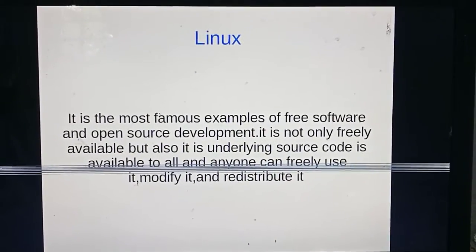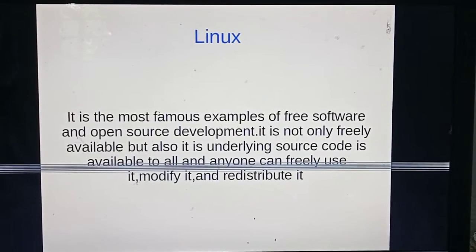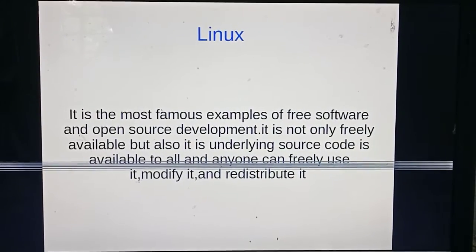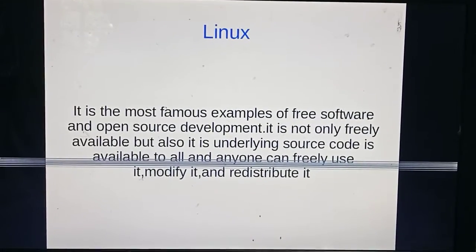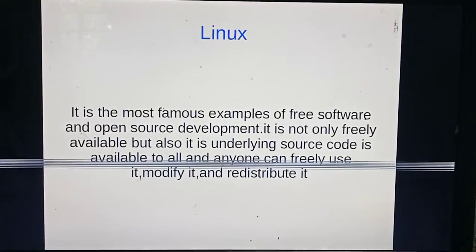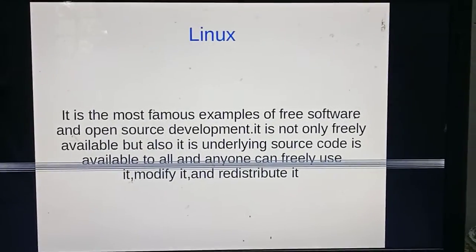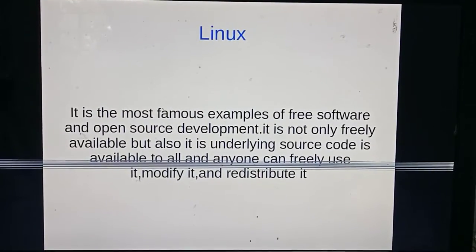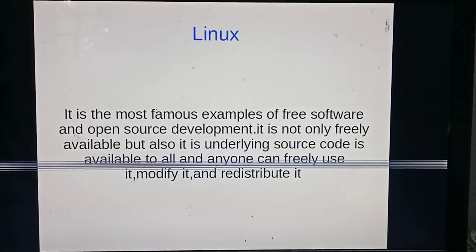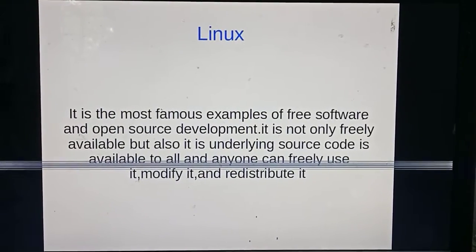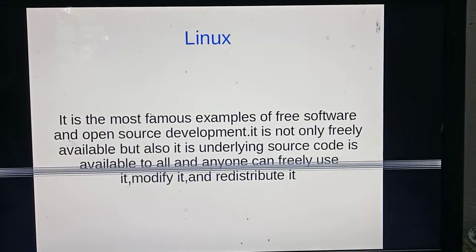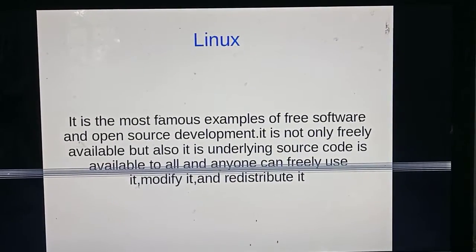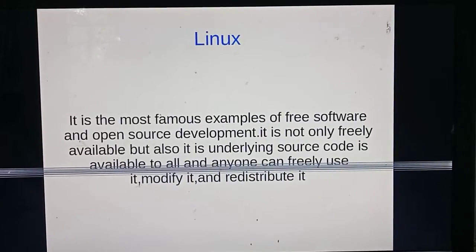But if you download Windows from the Windows website, you only get the Windows operating system. You can't download the source code. But with Linux, you can download the operating system as well as the code. If you get the code, you can create your own modification in that Linux operating system. That's why Linux is most popular. So the main feature of Linux is that it is free.